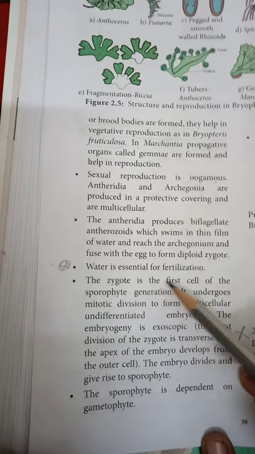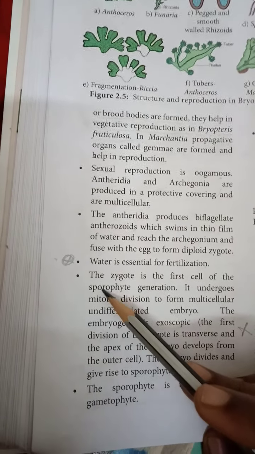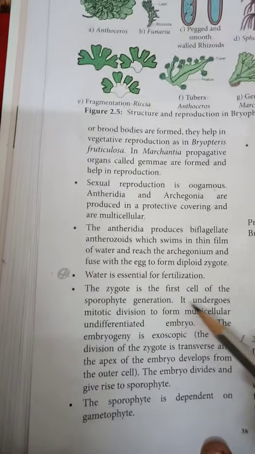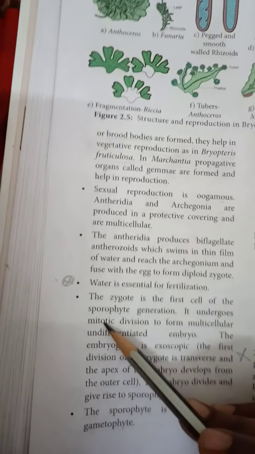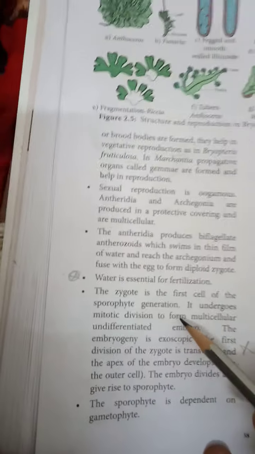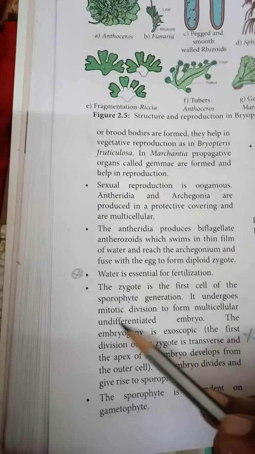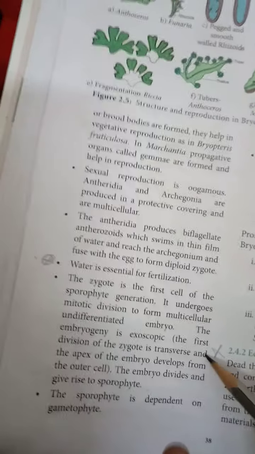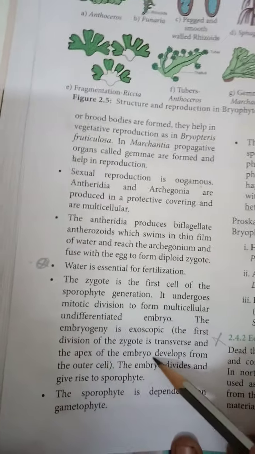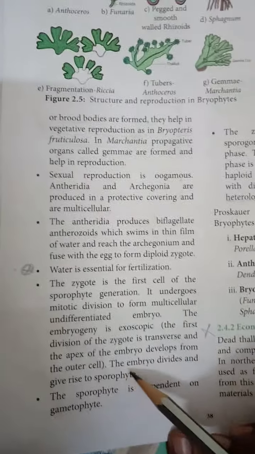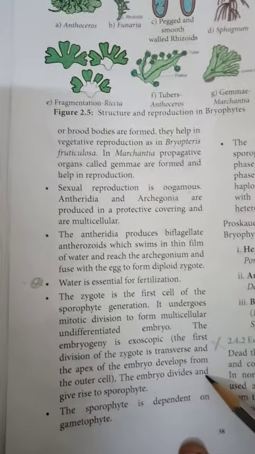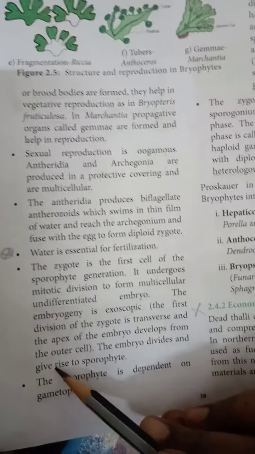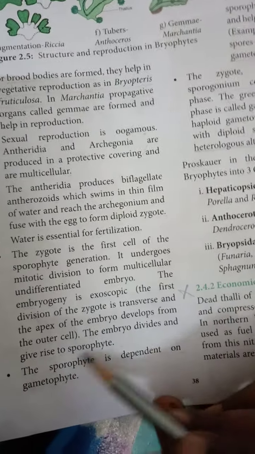The zygote is the first cell of the sporophyte generation. It undergoes mitotic division to form a multicellular undifferentiated embryo. The embryogeny is exoscopic. The first division of the zygote is transverse and the apex of the embryo develops from the outer cell. The embryo develops and gives rise to the sporophyte.